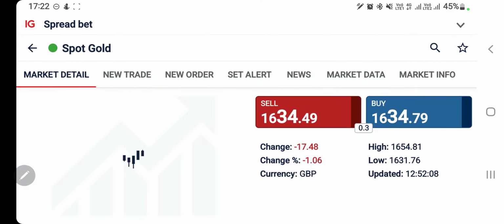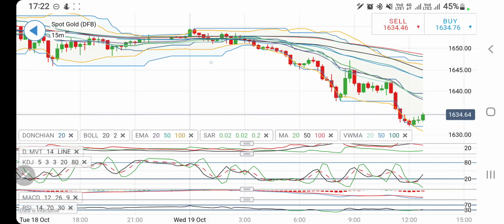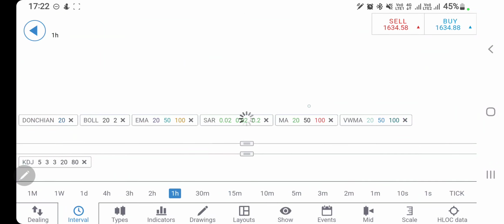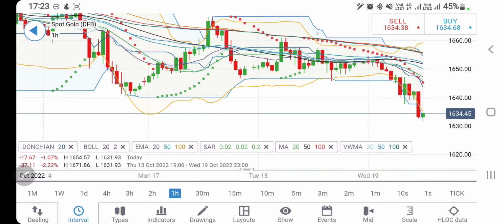Let's start first. We'll look into gold, followed with Nasdaq 100, and in the end Dow Jones. Do listen to it carefully. Do note down the levels.